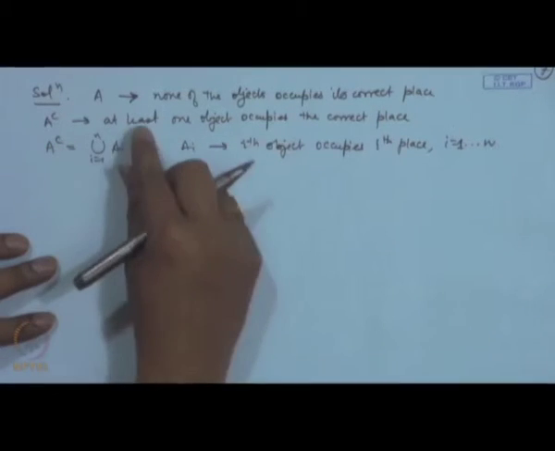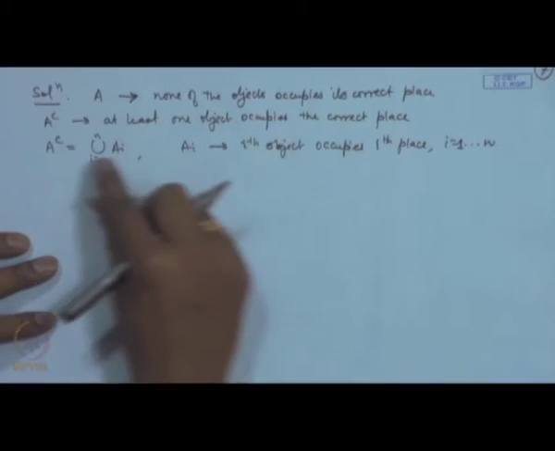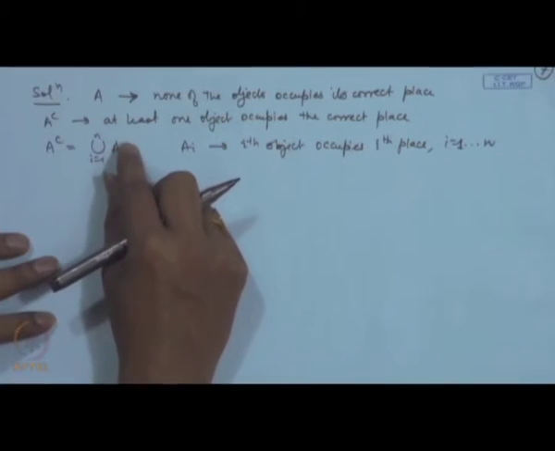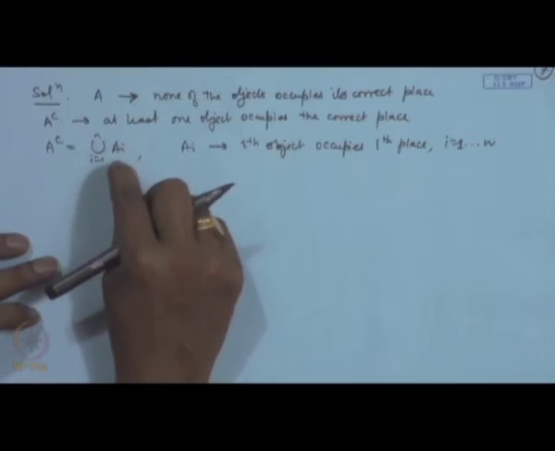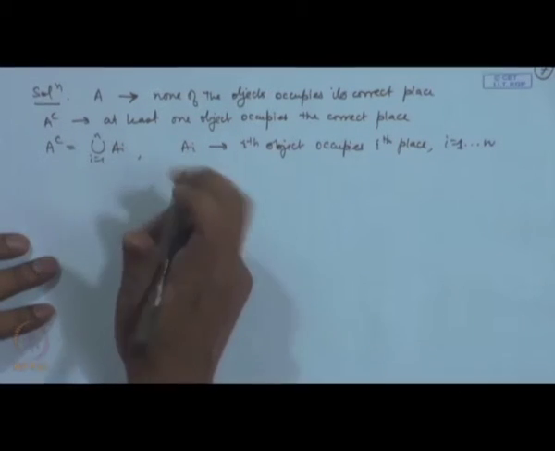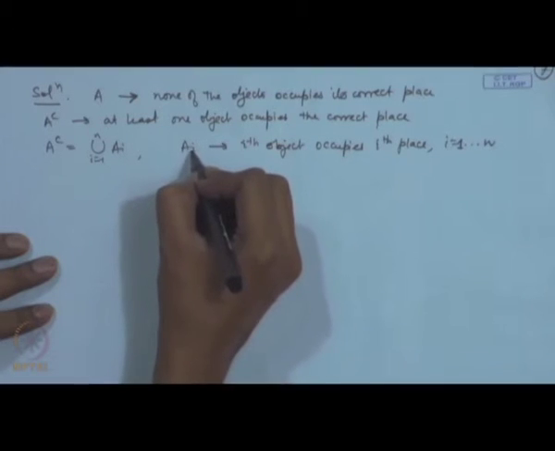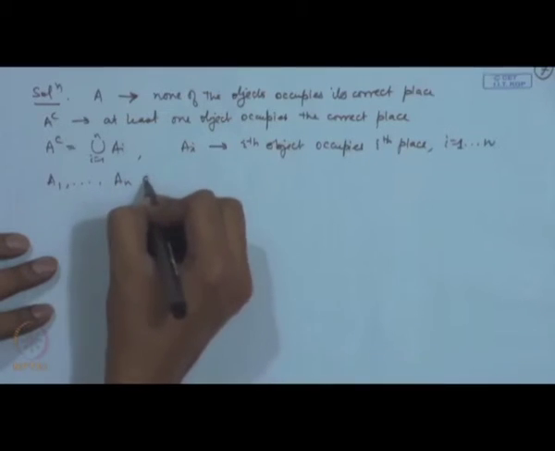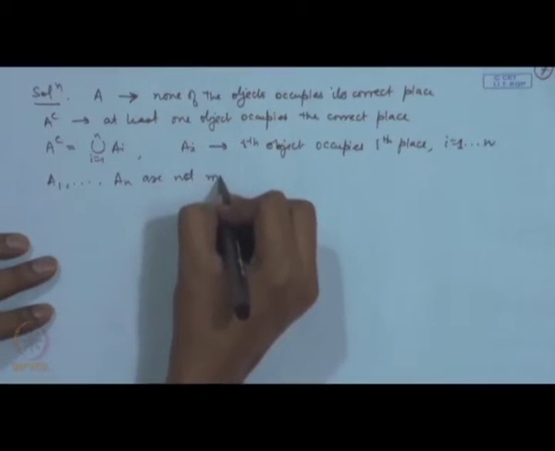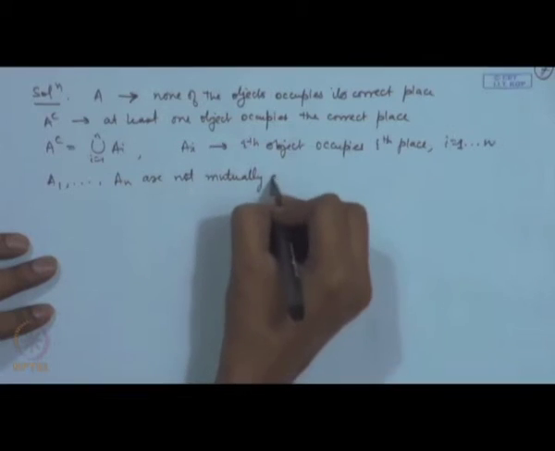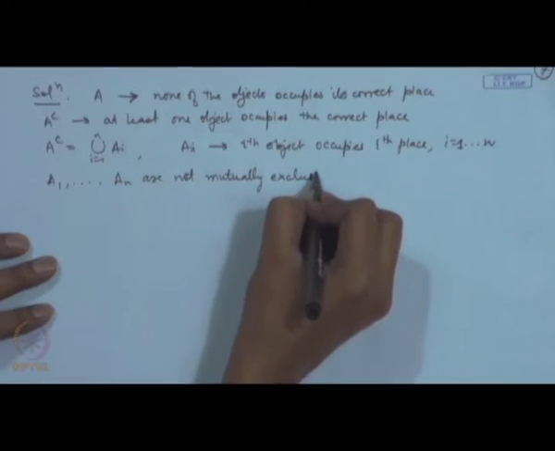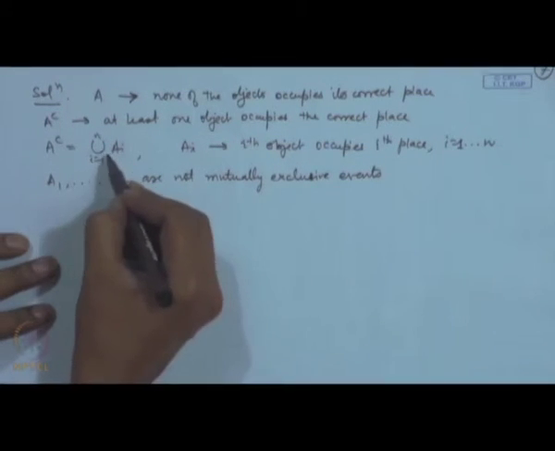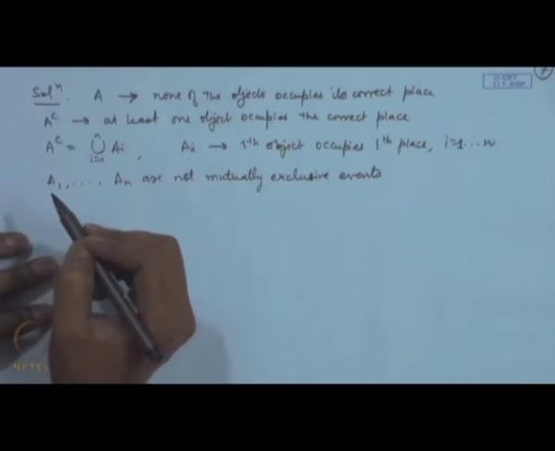Then the event A complement, that at least one object occupies the correct place, can be written as the union of Ai's, because this means at least one of the events Ai occurs. At least one means 1 may occur, 2 may occur, and so on. Of course, you can observe that these Ai's, A1, A2, ..., An, are not mutually exclusive. So, in order to evaluate the probability of the union, we will apply the general addition rule.